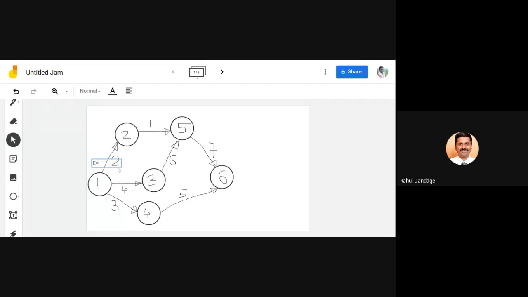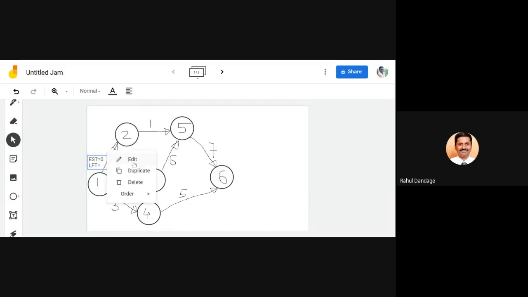We are starting with E, and I will write this as EST, EST equal to 0, and below that LFT is equal to, which we are supposed to calculate afterwards.